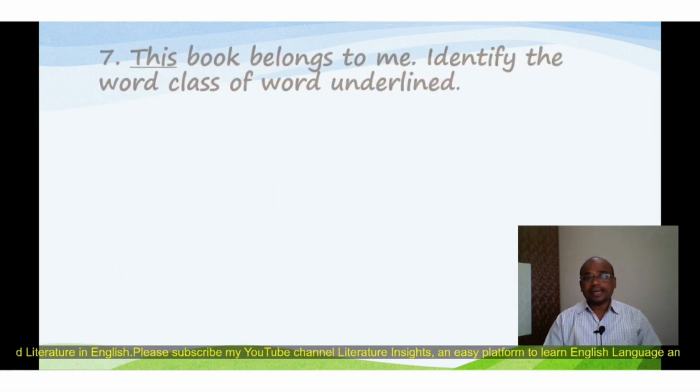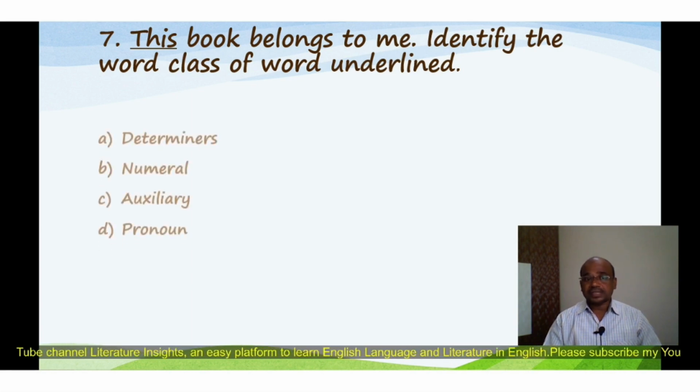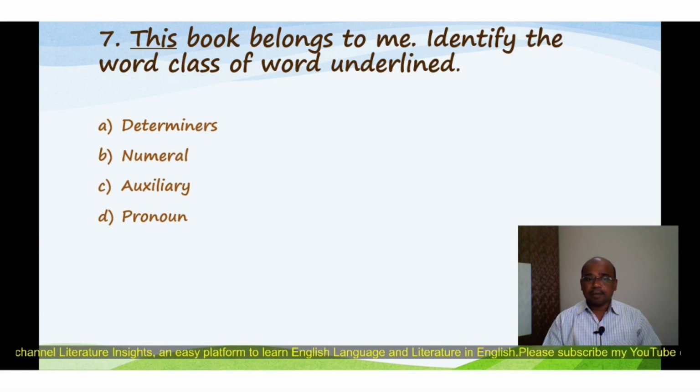Then question number 7: this book belongs to me. Identify the word class of the underlined word. This is underlined. The four options are: A. Determiners, B. Numerals, C. Auxiliary, D. Pronoun, and the correct option is determiners.